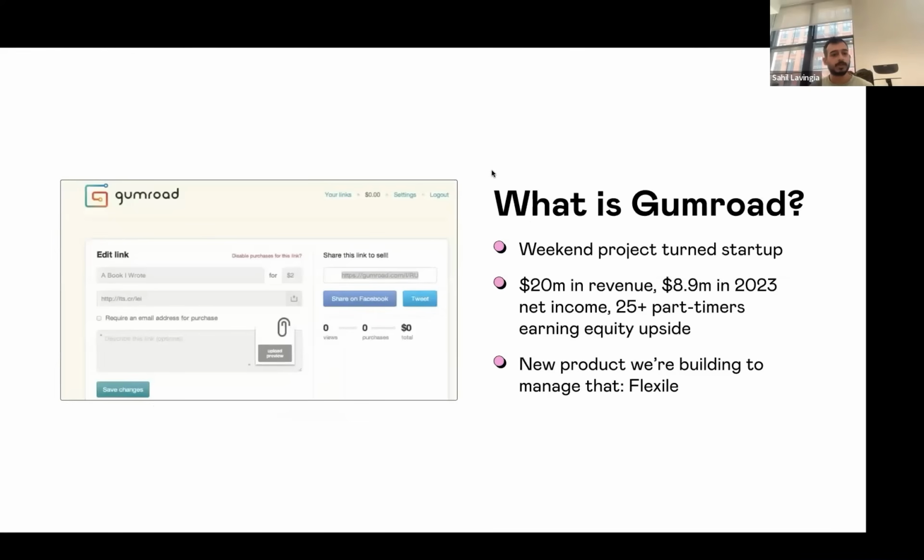If you're unfamiliar with Gumroad, Gumroad used to look like this in 2011. Gumroad started out as a weekend project. I built it just to sell my own digital assets I would make. And I had a little Twitter audience, now called X, and I wanted to sell stuff to them. And there was no way for me to do this in 2011. You would have to build an entire website and put a PayPal button on your website and email people manually. And that was the state of the art.